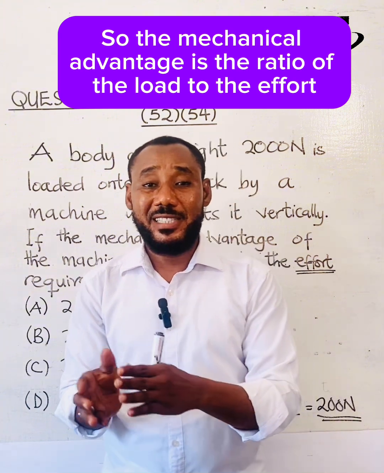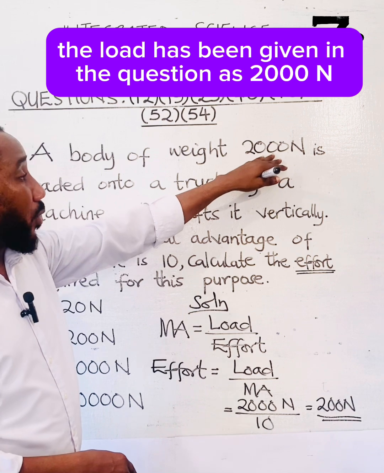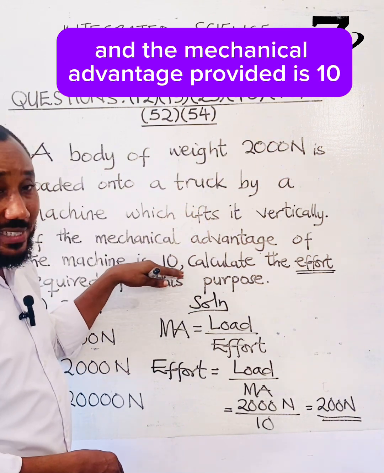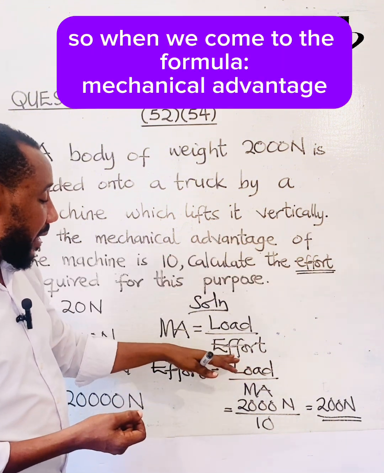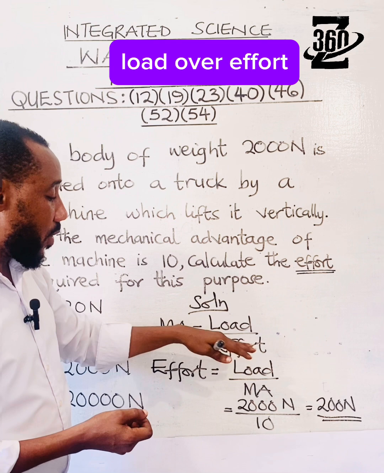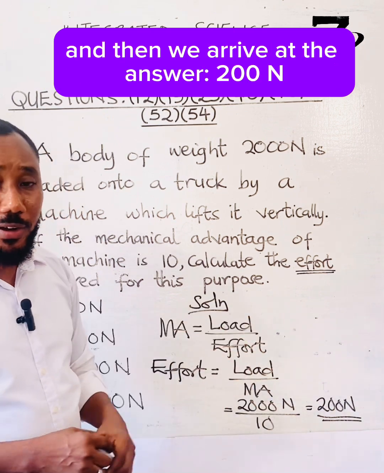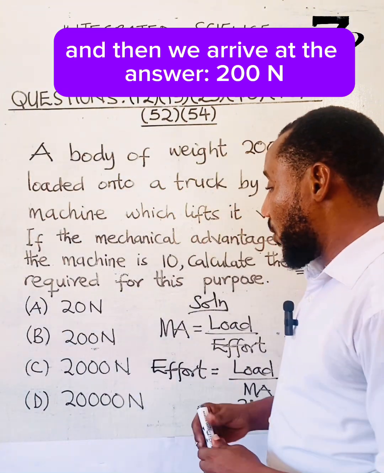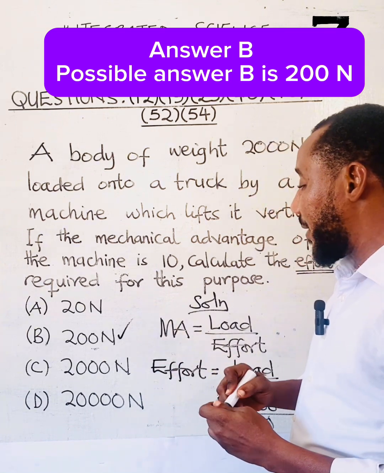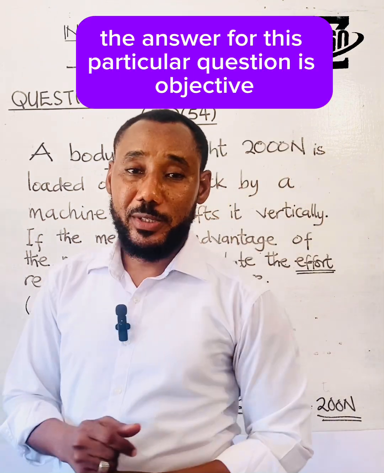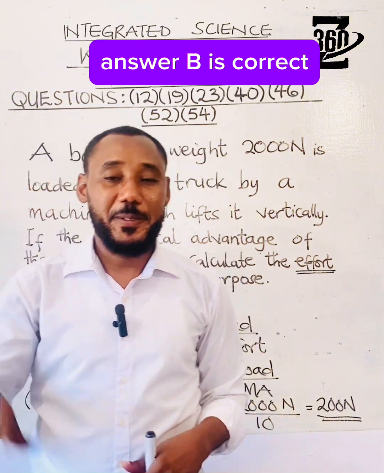So mechanical advantage is the ratio of the load to the effort. The load has been given in the question as 2000 and the mechanical advantage provided is 10. What we want to solve for is the effort. So when we come to the formula, mechanical advantage is load over effort, we make the effort the subject of the equation, and then we substitute our values into the equation, and then we arrive at the answer, 200 Newton. When we go through the possible answers provided, possible answer B is 200 Newton. So the answer for this particular question is objective answer B.